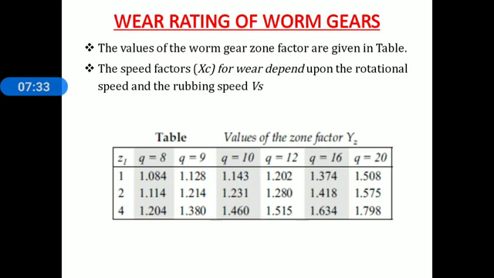Same equation is used here for obtaining the power transmission. Kilowatt is equal to 2 pi n MT divided by 60 into 10 to the power 6. Now MT, the value of permissible torque, is the lower between MT3 and MT4.